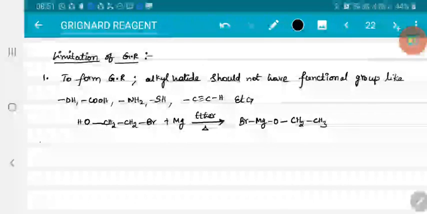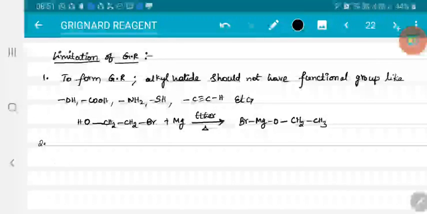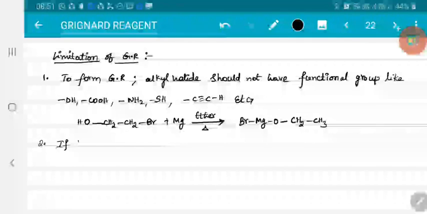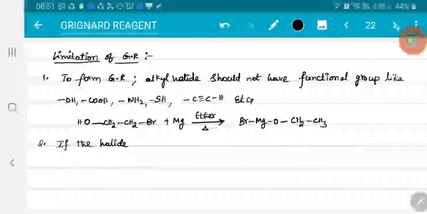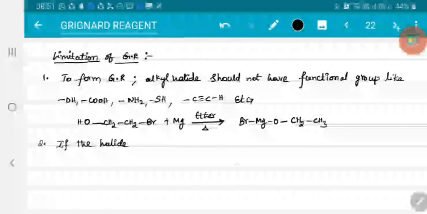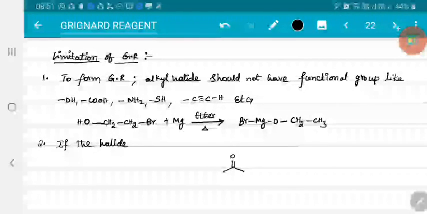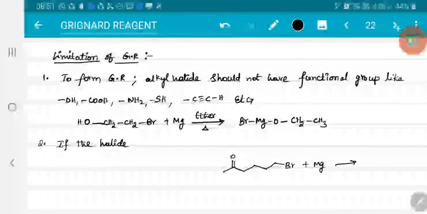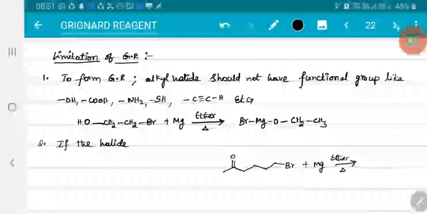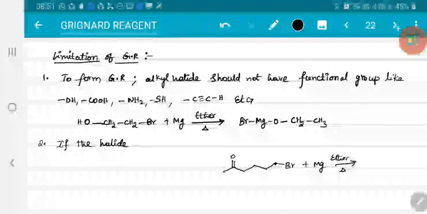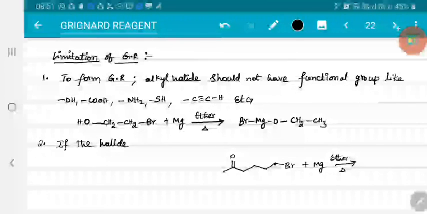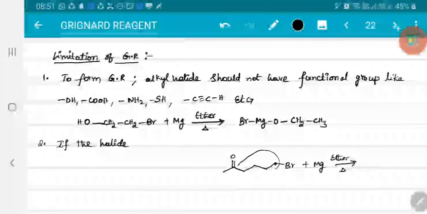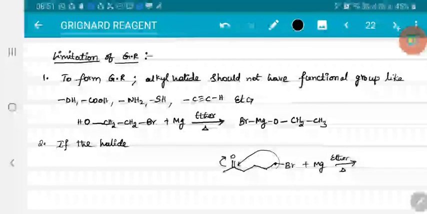Now, second, if the halide has... Now instead of OH group, if we have aldehyde group here, then what happens? Intramolecular Grignard reagent. For example, if there is aldehyde or ketone like this, here Br, if it is allowed to react with magnesium in ether on heating, then what do we expect? We will expect MgBr here. But after getting that, this group will attack over the carbonyl system. So that means what happened?